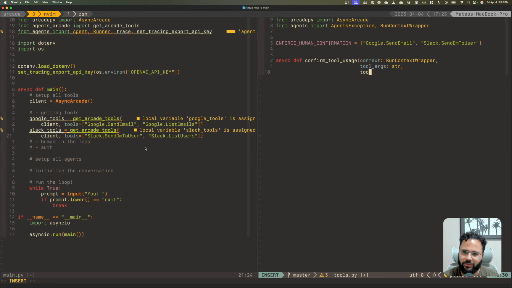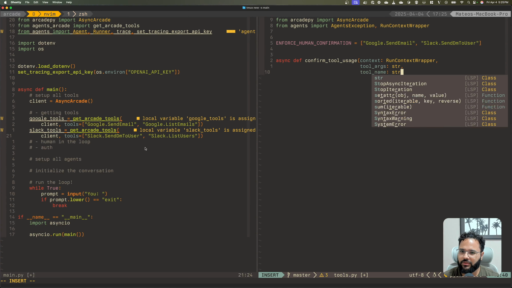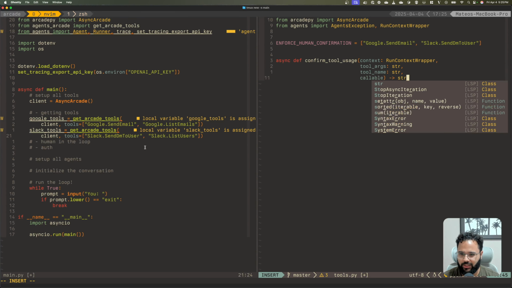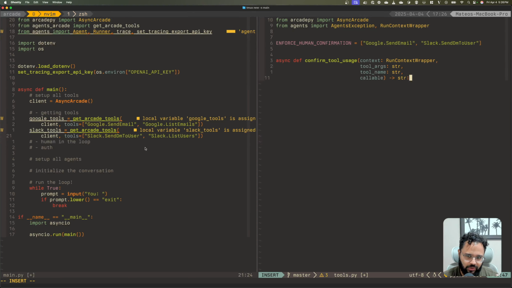Then I also want the tool name string, and then the callable, which I'm not going to type for now. And we need to return a string, or something that could be turned into a string, but in general just a string. We know that Arcade already handles this, so we can just return whatever the callable returns. Let me add a little bit of a docstring.